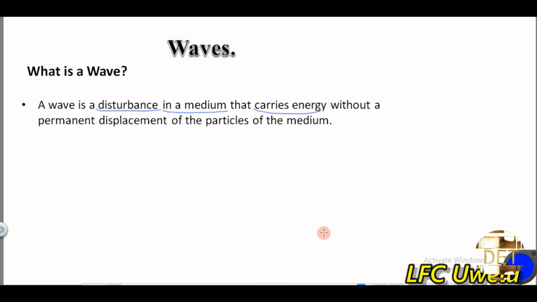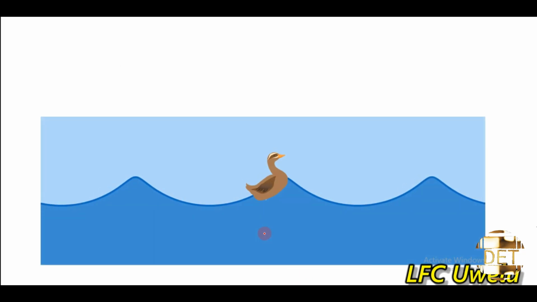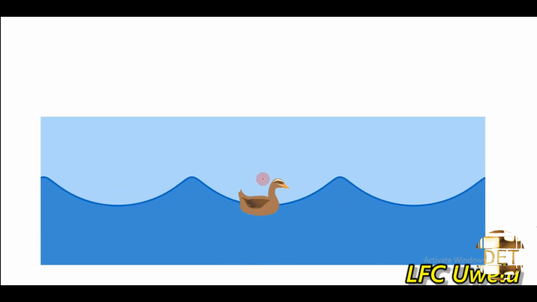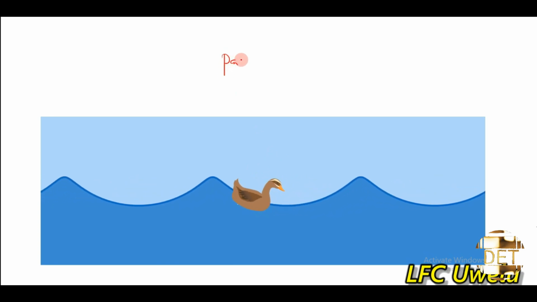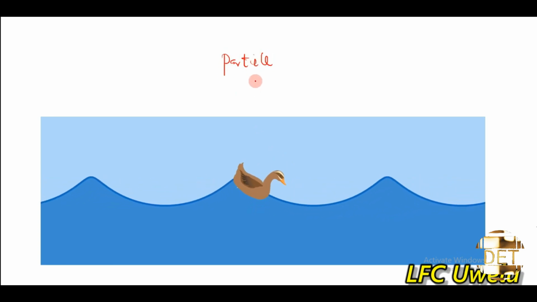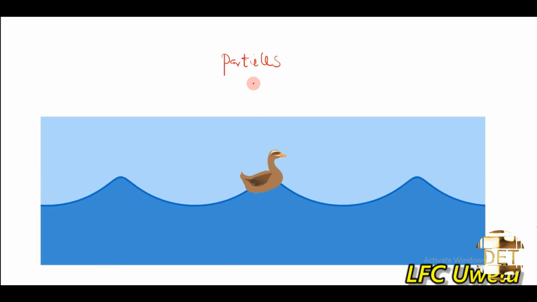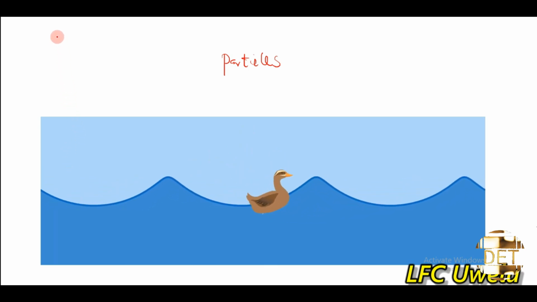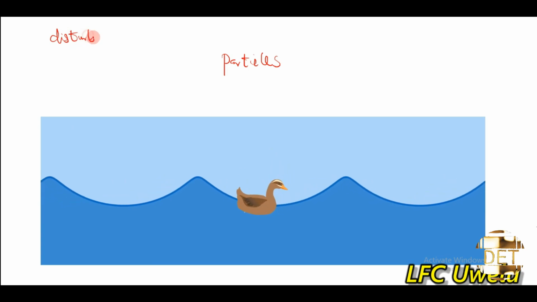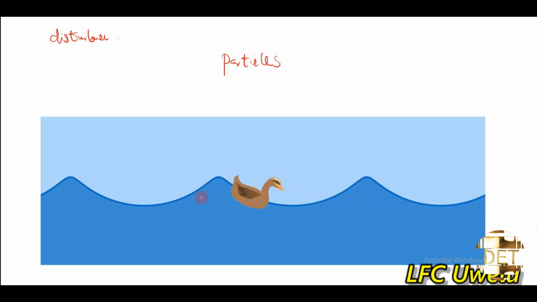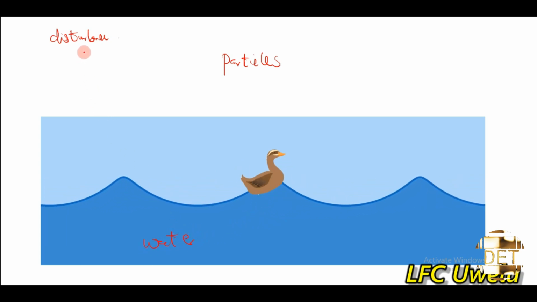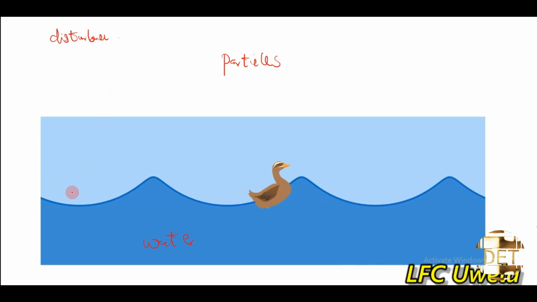So let me give you a pictorial representation of what a wave is. Let's assume that this dot is one of the particles in the medium. A wave, like I said, is a disturbance in a medium. This water is a medium. It's a disturbance in a medium that carries energy from one point to another.